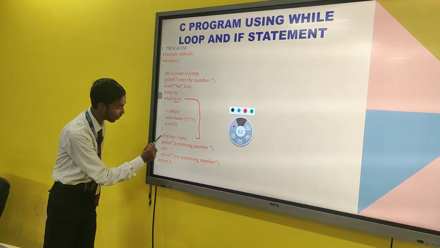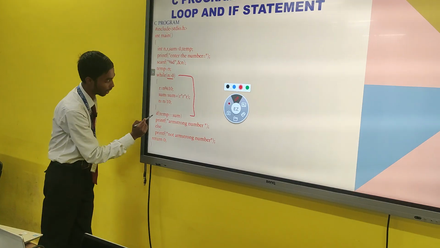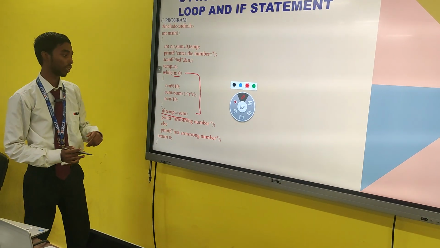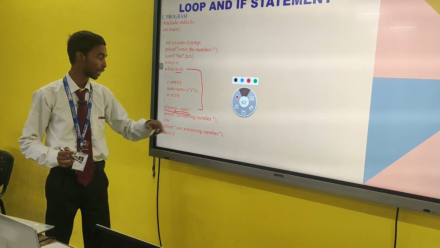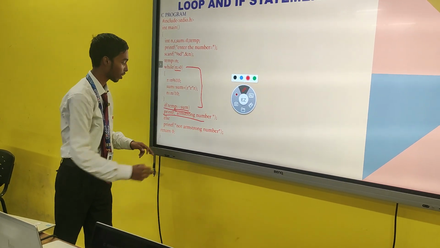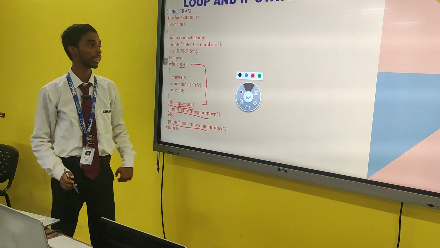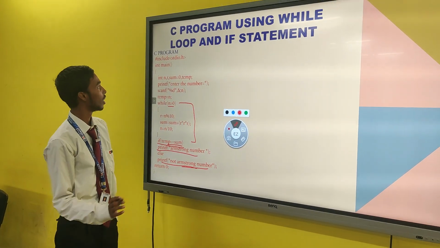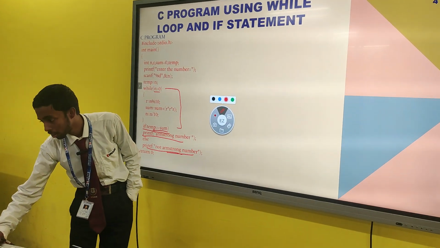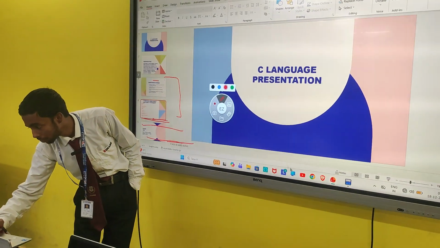Now I have used an if statement to verify my condition. If the condition is true, the last stage is to print Armstrong number. If the condition is false, this will print this is not an Armstrong number. Now I go to my program.